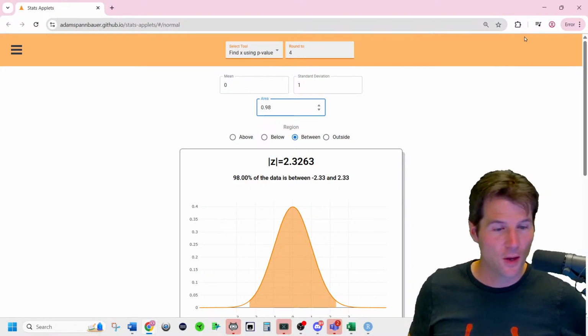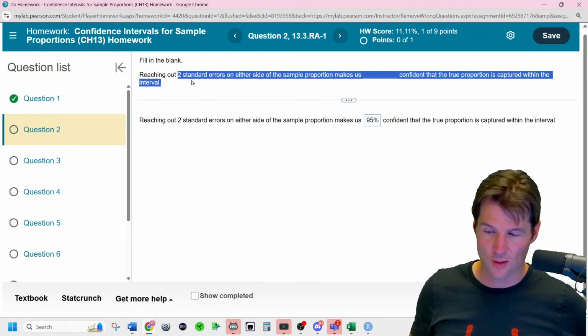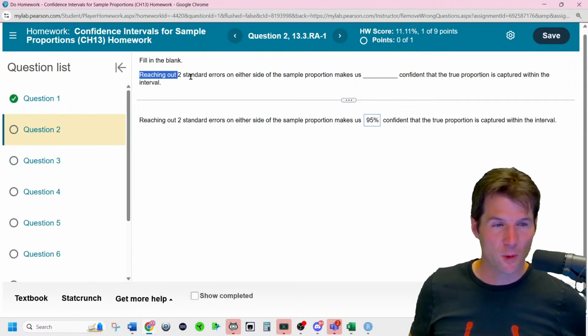So a 95% confidence interval is basically 2 standard errors, technically 1.96. But you can tell me what P, Q, and N are?